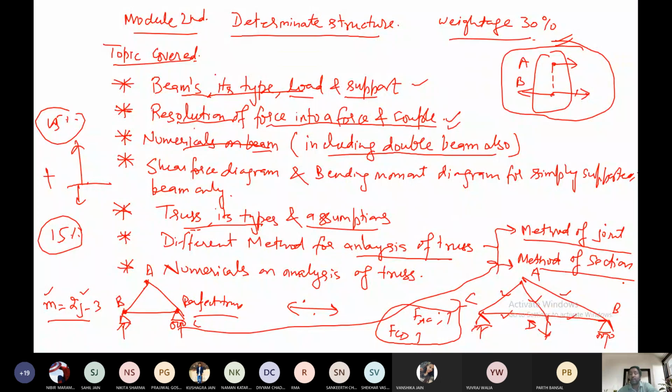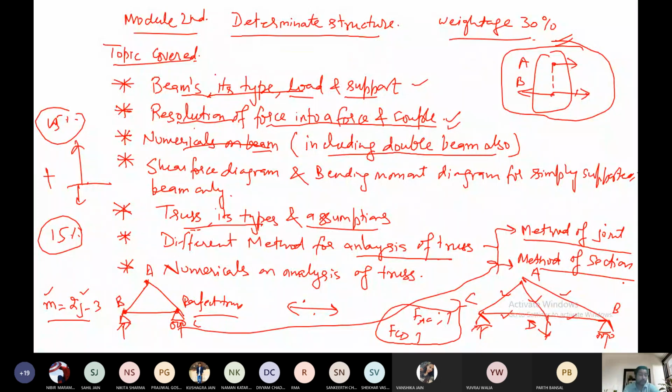And one question of 10 marks always comes from the truss in the examination. And solving the questions on truss approximately takes 15 to 20 minutes because the members are many. Here the members are only 5, but members can be 7 to 8 or more than that. So while solving the numericals, it takes about 20 to 30 minutes. So be careful while you are solving the numericals of the truss, because if you commit a mistake or calculation error in the beginning, then the whole question will go wrong.